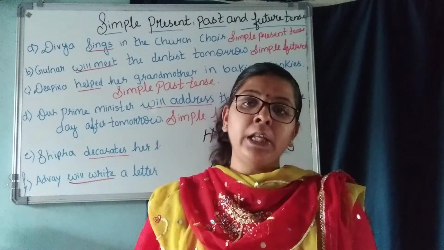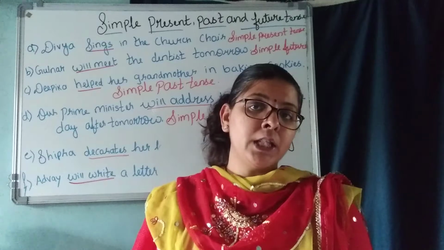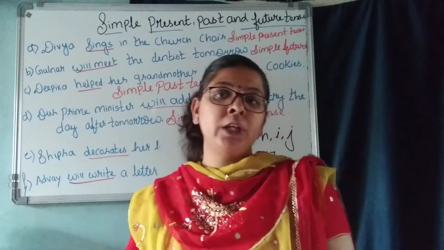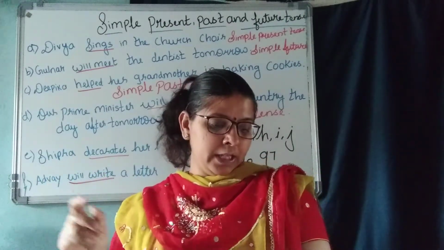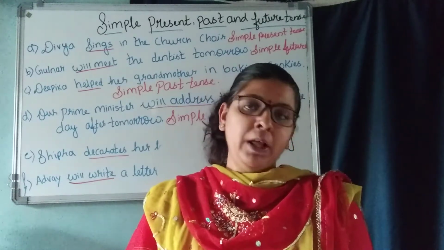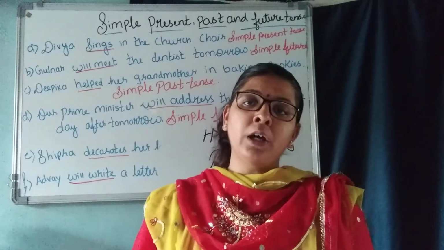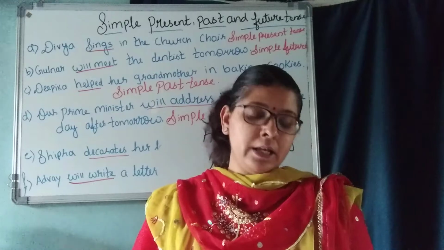Vatsalya has many friends. It's a simple present tense. She is having many friends. So it's a simple present tense. I go to the garden to play. Right now I am going. So it's again simple present tense.